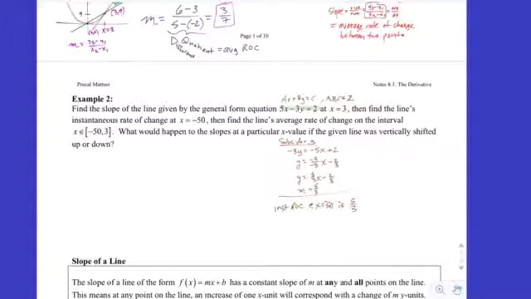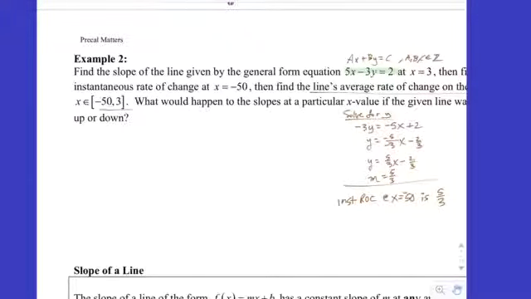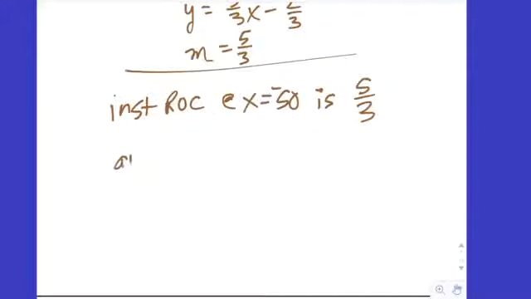What would happen, okay, then find the line's average rate of change on the interval from negative 50 to 3. So what would be the average rate of change between x equals negative 50 and 3?